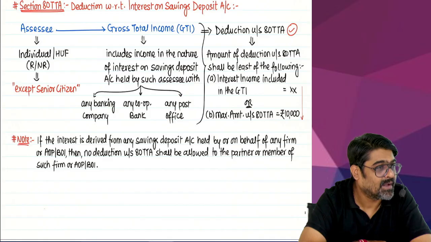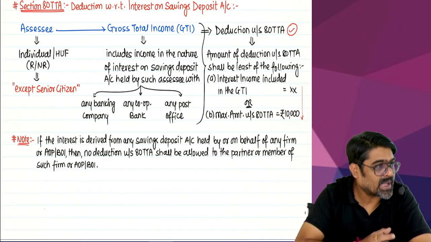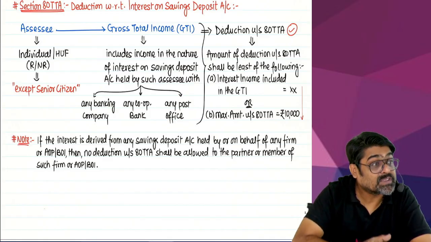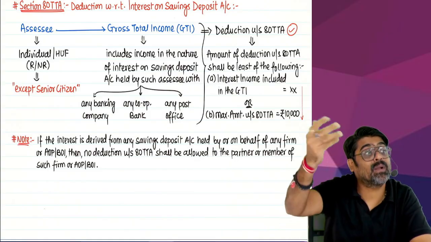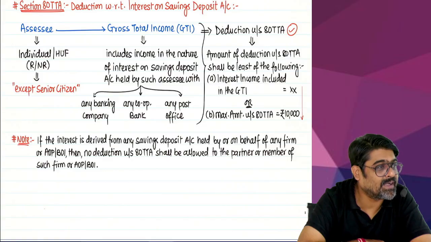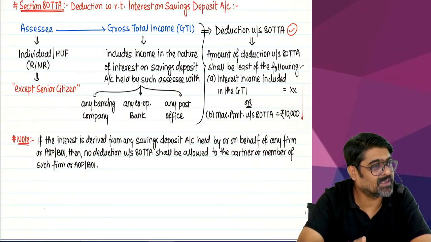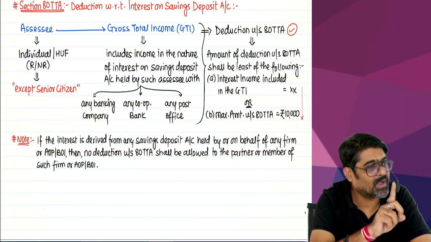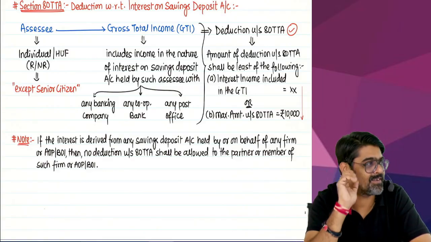And by the way, the interest on such a savings account, which the partnership firm will show as taxable under the GTI, cannot be claimed by the partnership firm under 80TT or 80TTB. Why? Because the deduction is available only to an individual, HUF or a senior citizen.